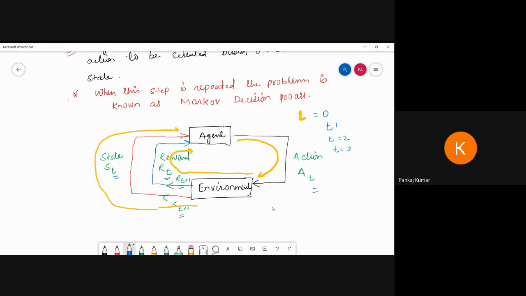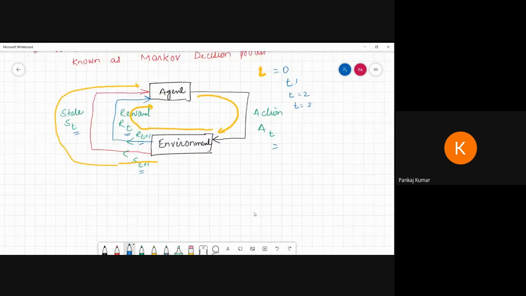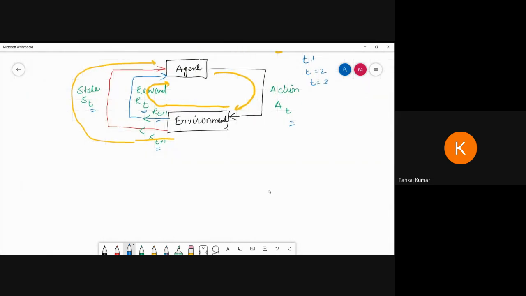No one. So now, what we are going to discuss is the formulation of the Markov decision process, sometimes called by the short form MDP. Here we are going to use the environment.